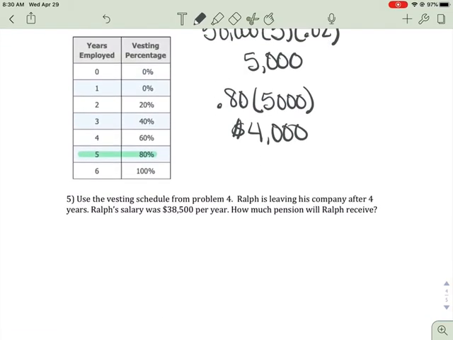All right, so we're going to use that scale again. Ralph is leaving his company after 4 years, and Ralph's salary is $38,500 per year. How much will his pension be? We're going to do exactly the same thing, except we're going to use $38,500. His number of years is 4, and we're still going to use that 0.02 multiplier.